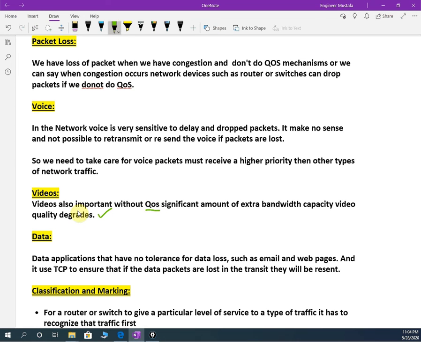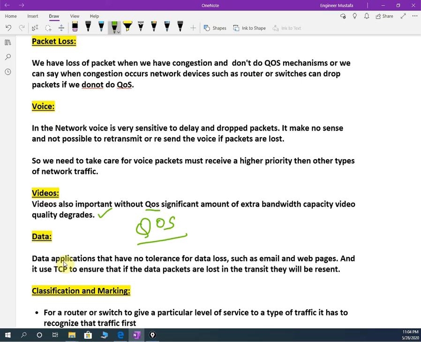Whenever we have video and voice, they can be given higher priority and go with the higher priority. Okay, so quality of service is used when we have congestion in the network, meaning when we are having more usage, then only we need to use quality of service. If we have extra bandwidth and more speed, no need to apply quality of service.